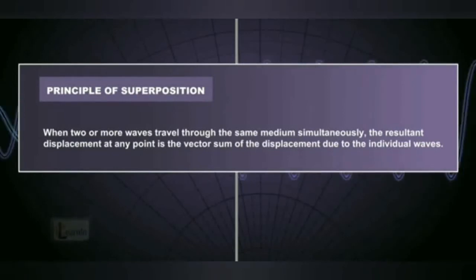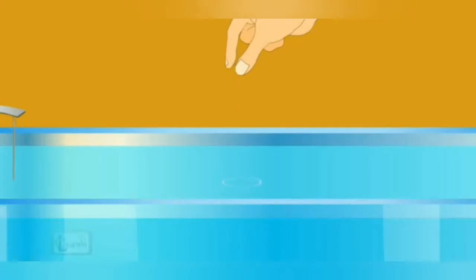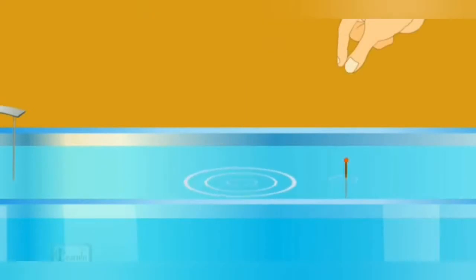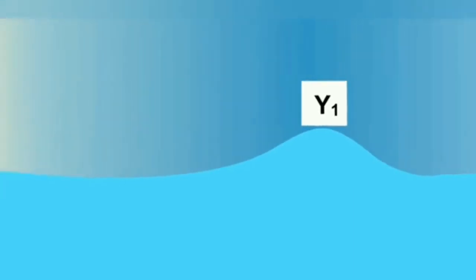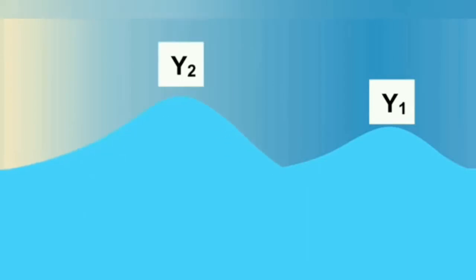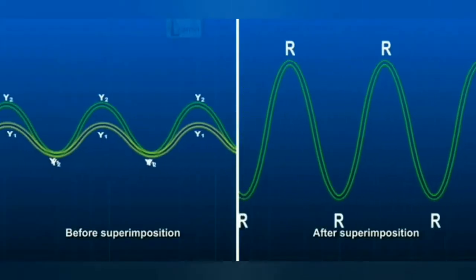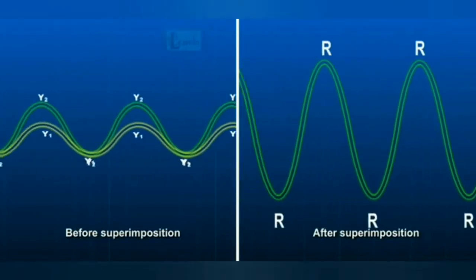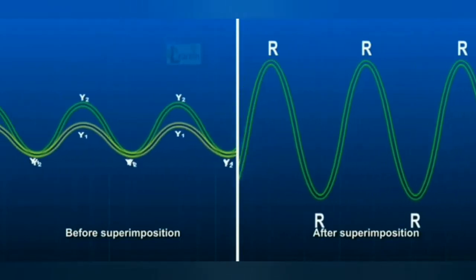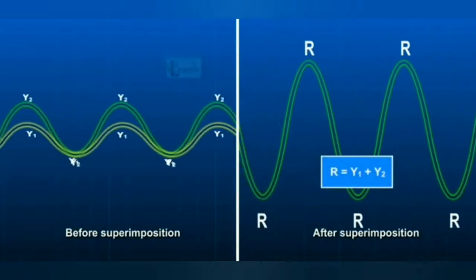So, if we consider y1 and y2 be the displacements of the particle respectively at any instant caused by the two waves, suppose y1 is the displacement due to the first wave, and consider y2 to be the displacement caused at the same instant due to the second wave, then when they superimpose, the resultant displacement is y1 vector plus y2 vector.